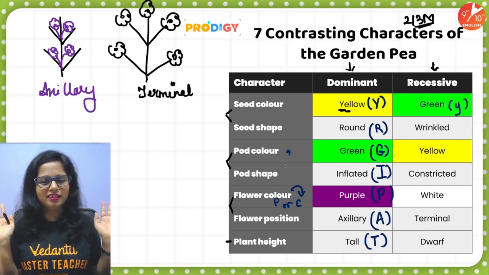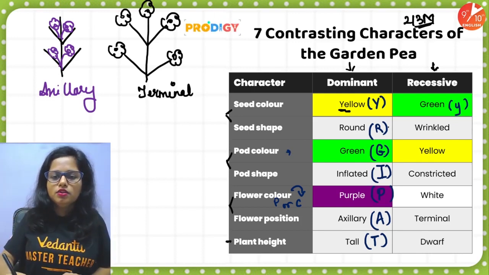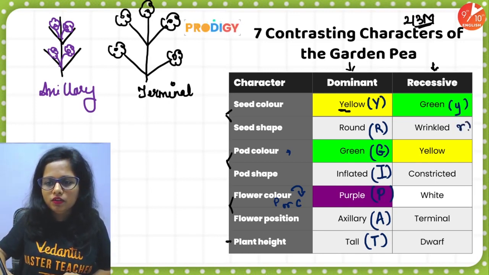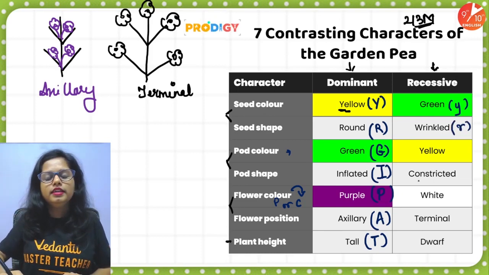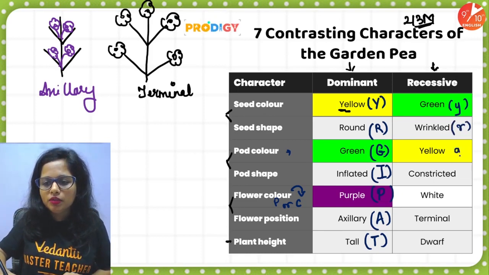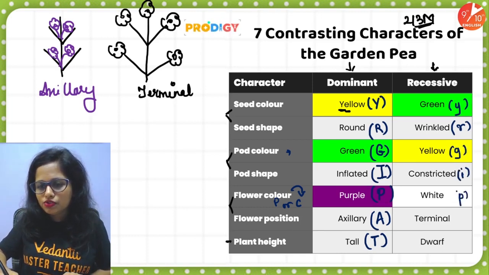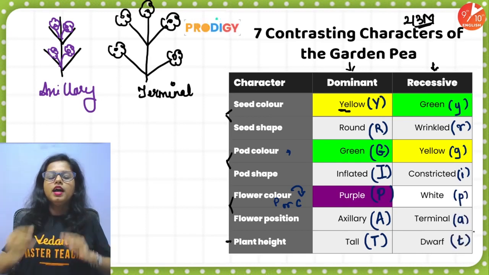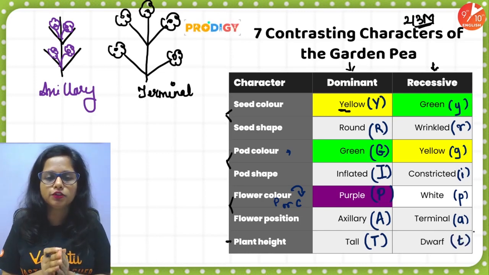Simple as that. So round is capital R, wrinkled will be small r. Green is capital G, yellow will be small g. Then capital I, small i. Capital P, small p. Capital A, small a. Capital T, small t.